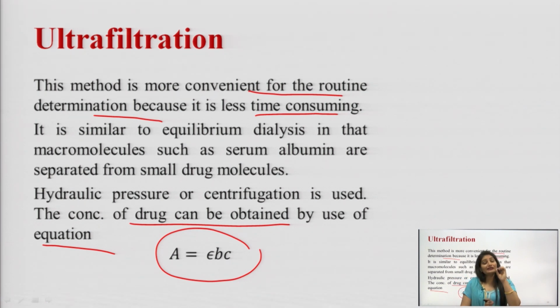Because the size of drug molecules is small, they can permeate through the semi-permeable membrane, and the size of the macromolecule serum albumin is large, so it cannot cross the semi-permeable membrane and cannot go into the outside vessel.